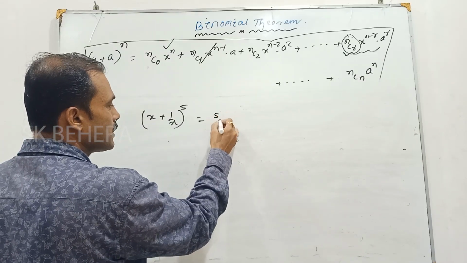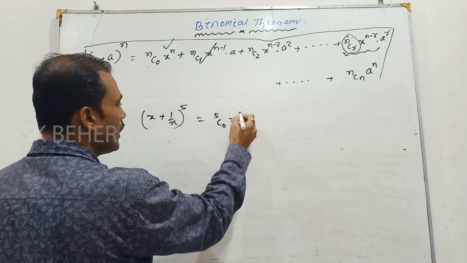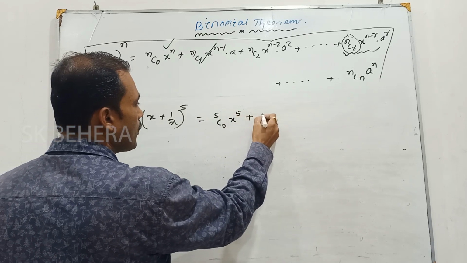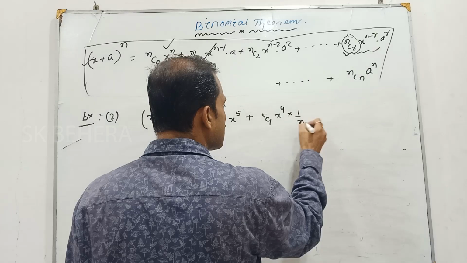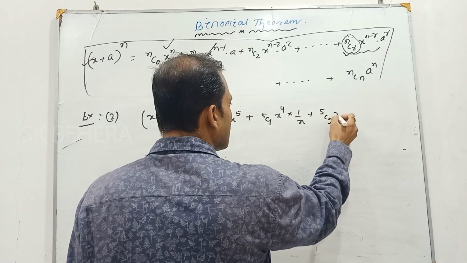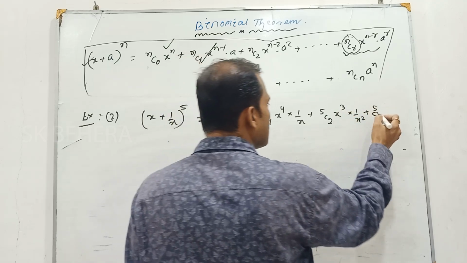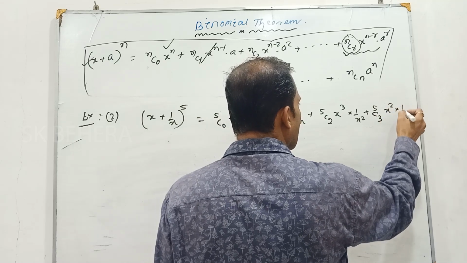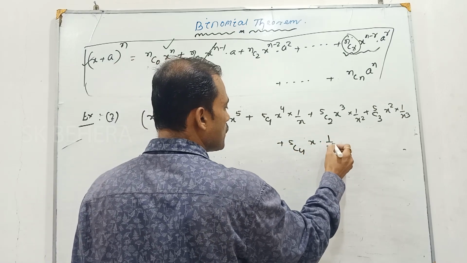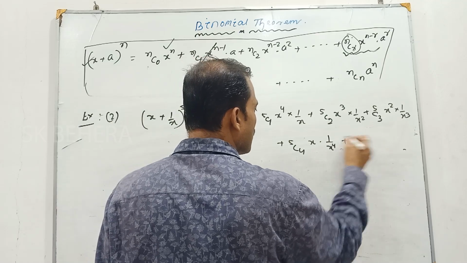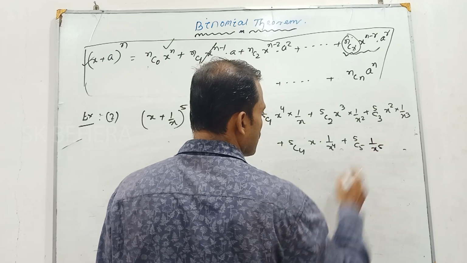This is 5C0 value 1. So 5C0 x to the power 5 plus 5C1 x to the power 5 minus 1, 4, into 1 by x, plus 5C2 x to the power 3 into 1 by x square, plus 5C3 x square into 1 by x cube, plus 5C4 x into 1 by x to the power 4, plus 5C5 x to the power 0, and this value 1 by x to the power 5. Okay,